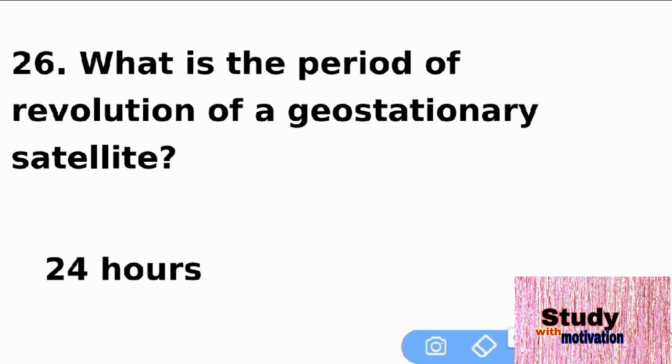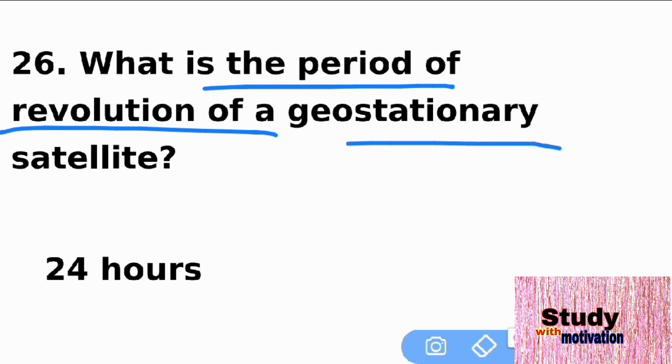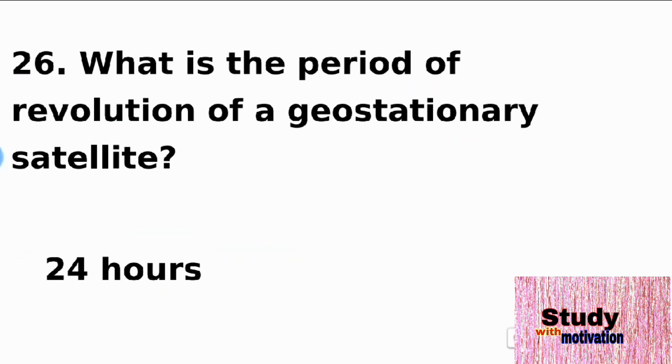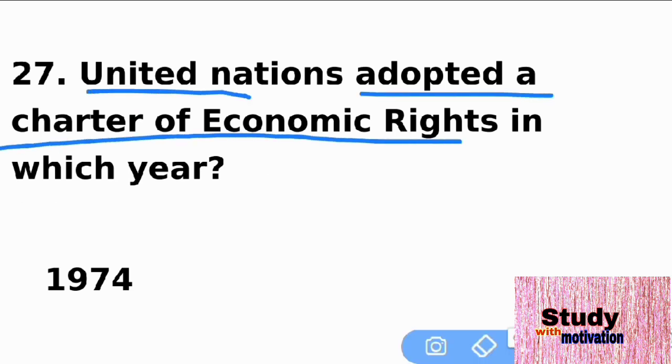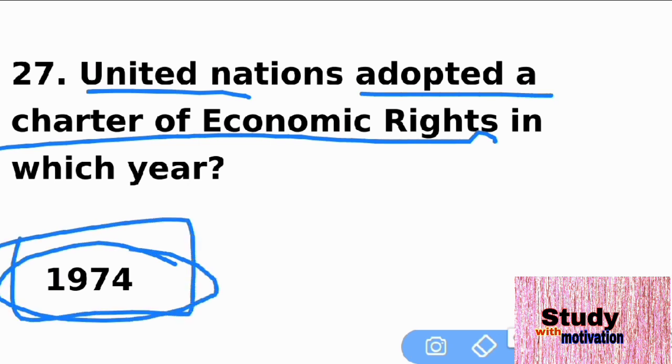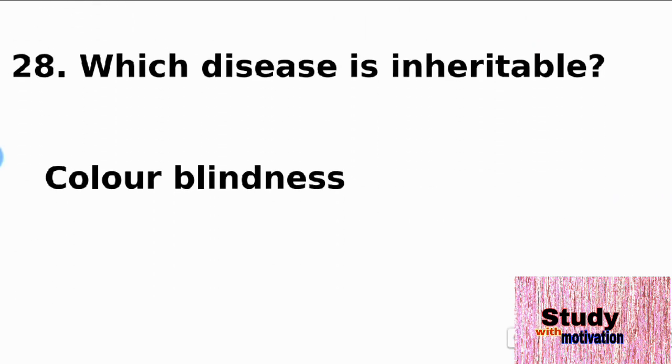What is the period of revolution of a geostationary satellite? That is 24 hours. The next question is 27. The United Nations adopted a Charter of Economic Rights in which year? That is 1974. The next question is 28.